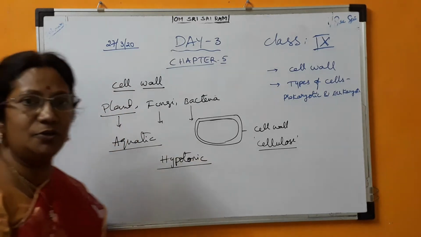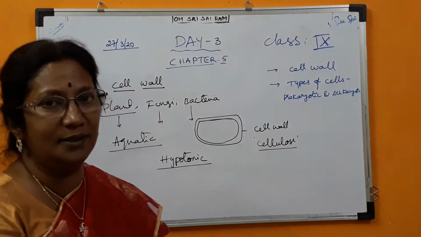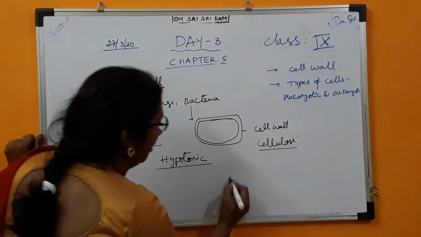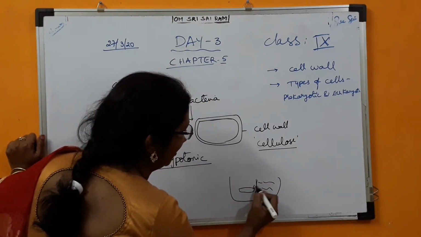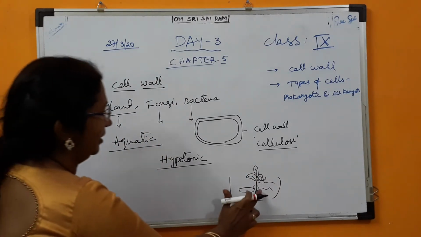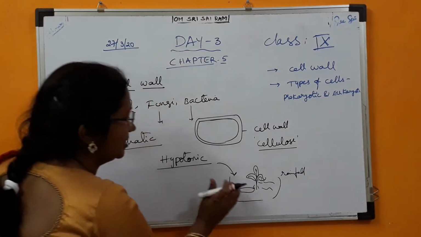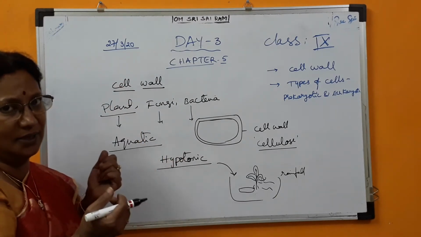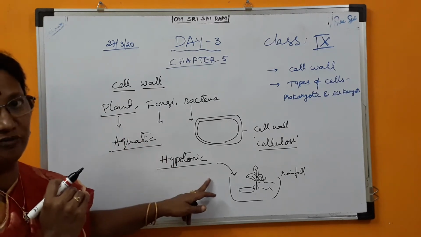What do you mean by hypotonic solution? Yesterday we discussed, where the amount of water is more and the salts are less, like our normal drinking water. For example, in a pond, few bacteria or some fungi are surviving. Some plants are surviving. When severe rainfall occurs, the concentration of salts will become still lower, so the water content will increase. Now the plant should be in a position to withstand such a hypotonic solution for a long time.